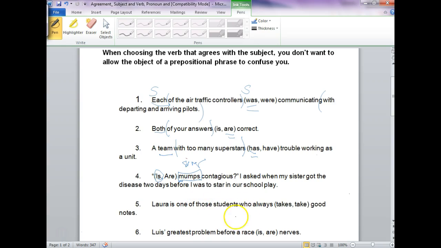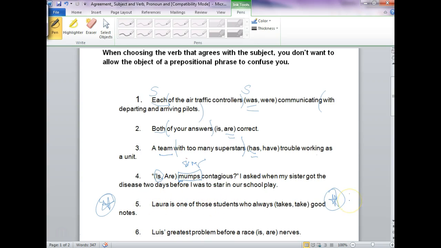Laura is one of those students who always take good notes. Now, this is the one that I told you is weird. Okay? And the book tells us, if we look in the book, and I'll show you this tomorrow, anytime that you have verbs in a clause that follow one of those, you always use the plural verb. Why? Because the English language just has little things like that.